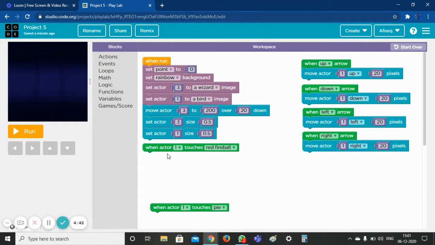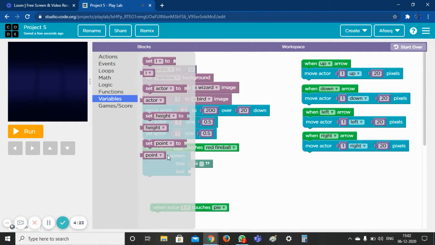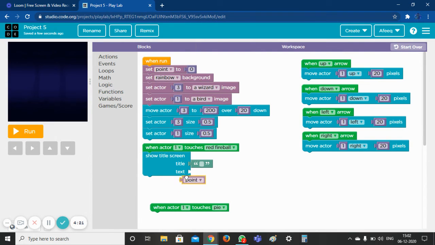So first we have to put one text with forward. So we have to go to games or score and then take show title screen, and then if you want to put any title then you can put one, but I'm not putting it. And then we take this block away and go to variables and then take the point and put it here.